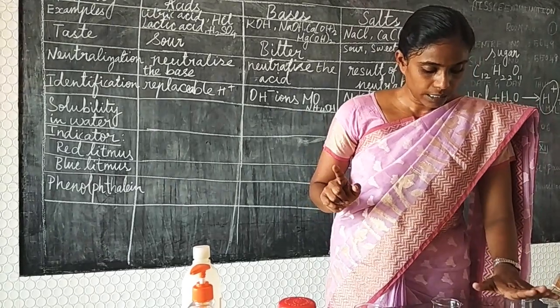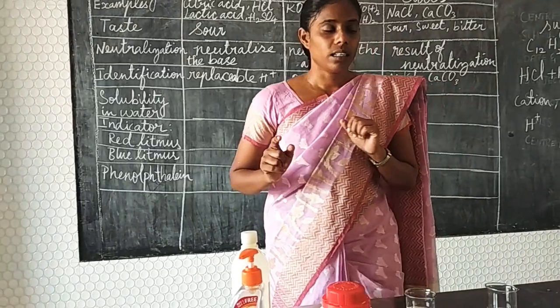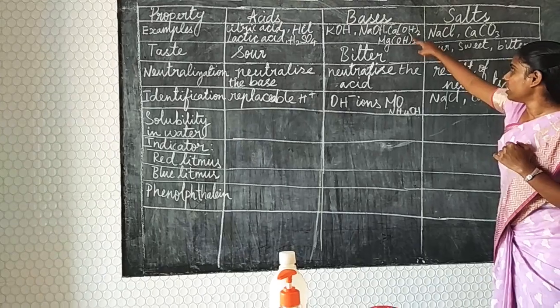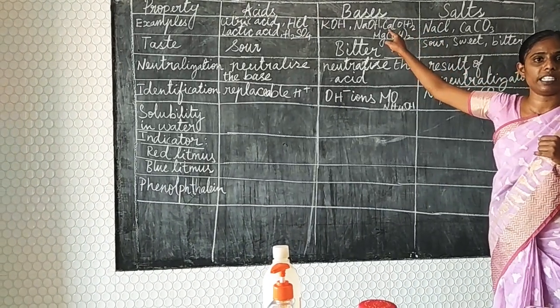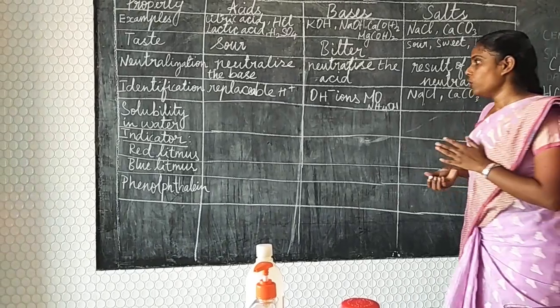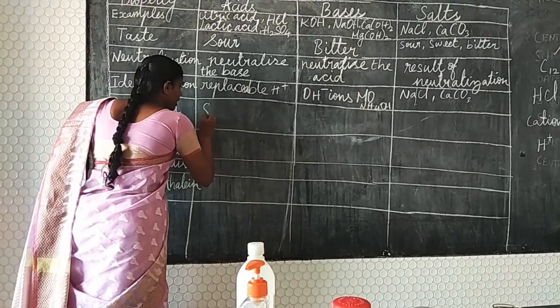Base, this is getting dissolved, but one more thing, an exception here is certain bases, magnesium hydroxide, calcium hydroxide, they have very low solubility. It will take a long time to dissolve, or sometimes it will be insoluble also. So we can conclude by saying, solubility in water, acids are completely soluble.